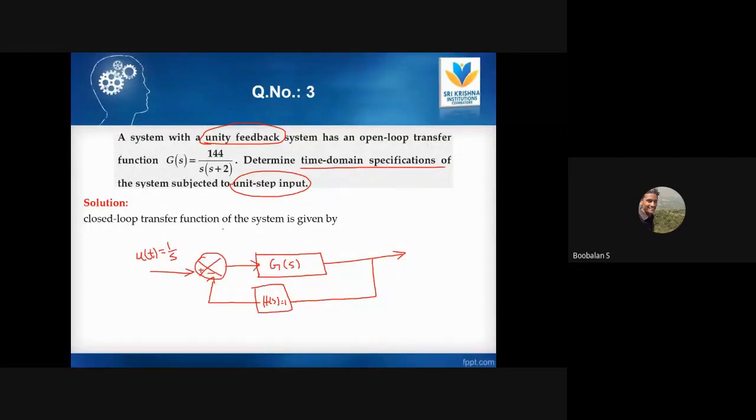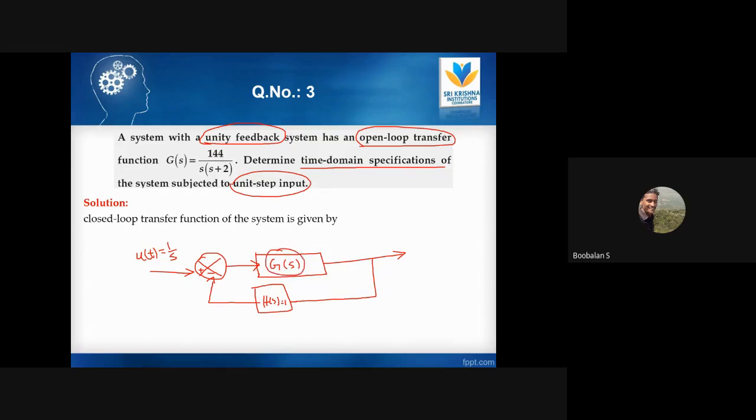This is what my closed loop system is, right? So I'm not drawing anything new. People are already familiar with this one. I'm just drawing a graphical representation of the question. They have just given the open loop transfer function. They already told that they are just giving the open loop transfer function. So they have given only G of s, right?